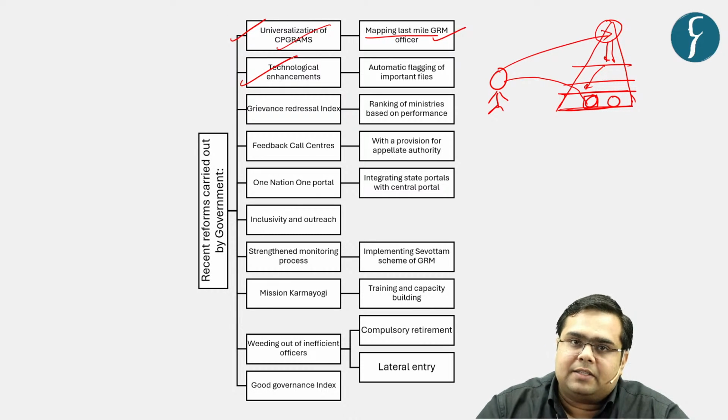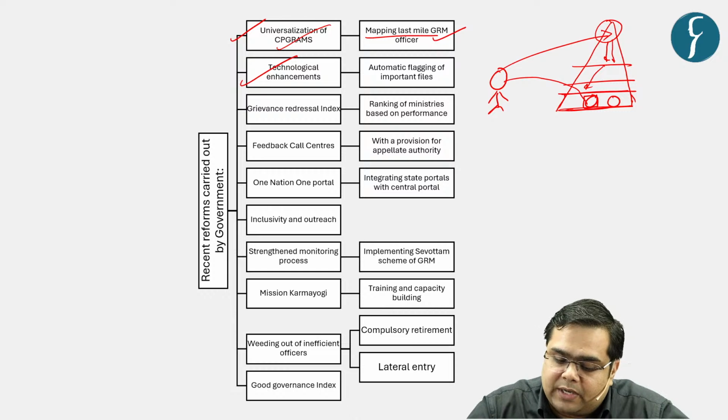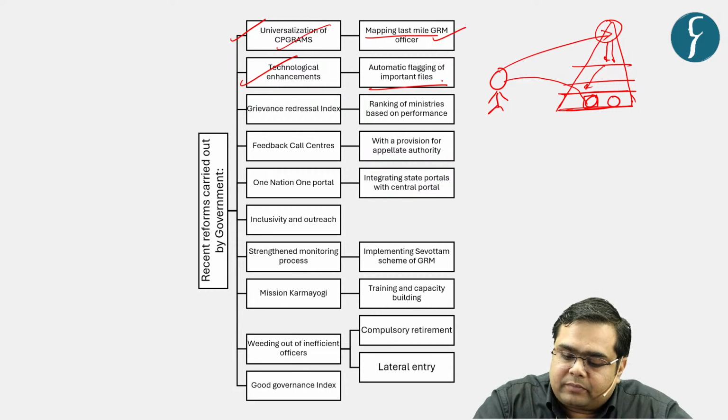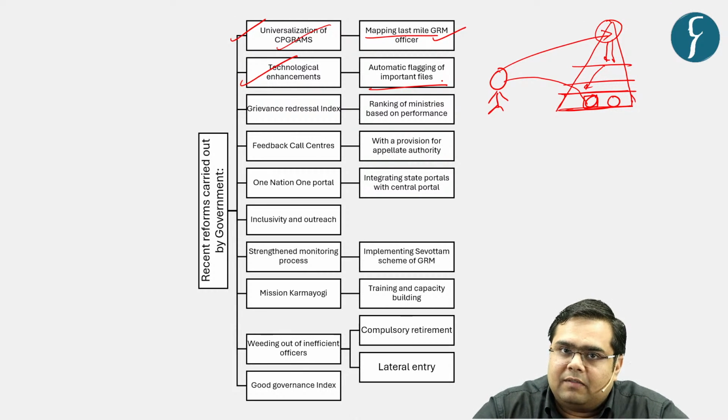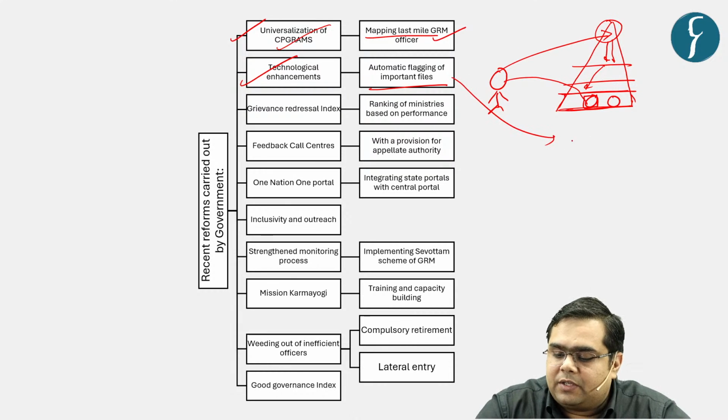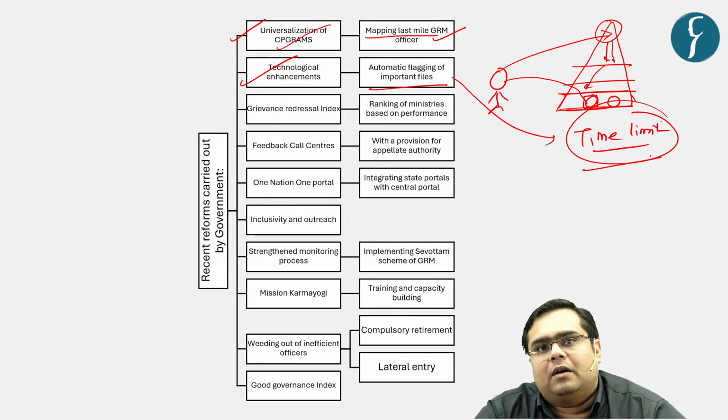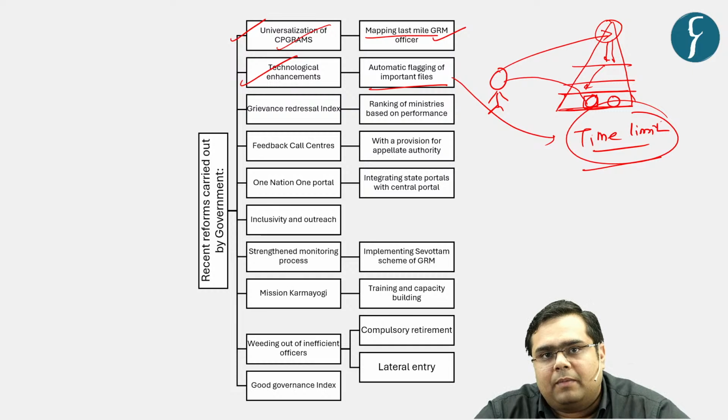Next, there are developments with respect to technological enhancement. Whatever files there are in which a time limit concept applies, let us say RTI, for example, you have to furnish the information in the first 30 days, for example, right?